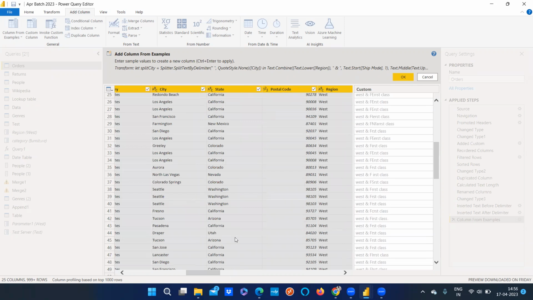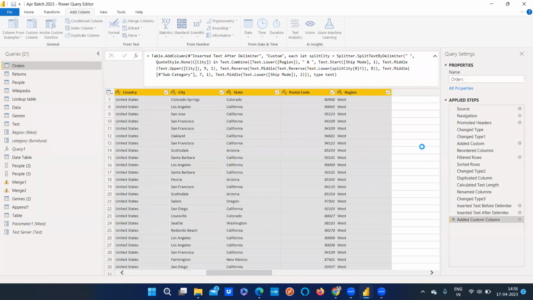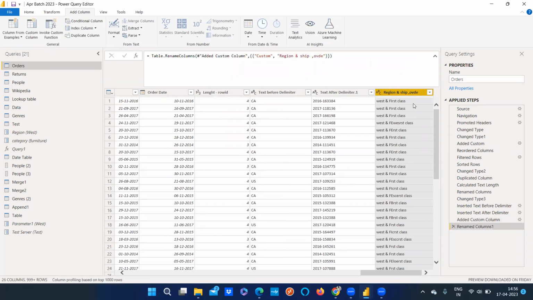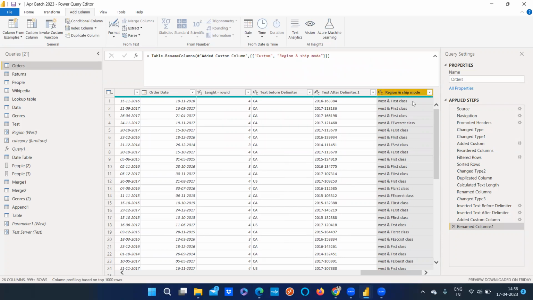And based on that, the correction will be done automatically. And for that reason, both add column from example and add column from all columns or selection are very important. So we can say we have added the region and the ship mode. The reason you have added this particular column will be helpful for you as such.